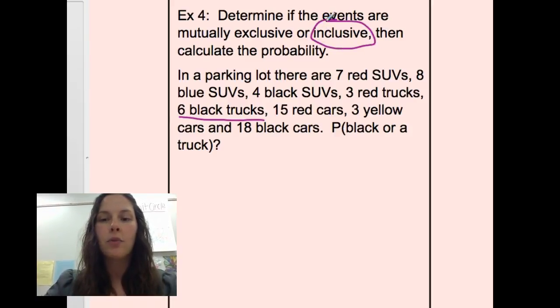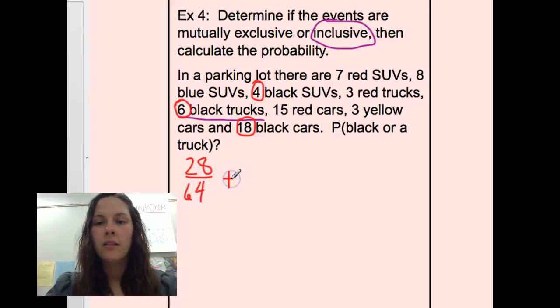So we're going to start with the probability that we get a black car. So we have 4 black SUVs, 6 black trucks, and 18 black cars. So that gives us a total of 28 out of 64 vehicles in the parking lot.